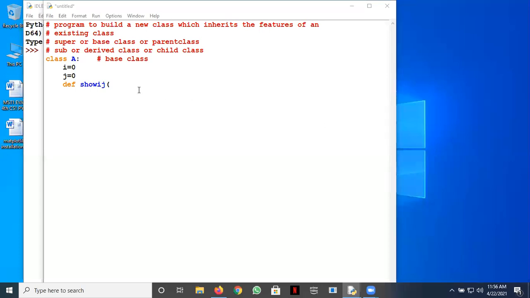Sir. Yes, Anchal, what to write here in this method? See on screen. Sir, self लगेगा. Okay, yeah, self should be the minimum that you should write here. In a method in a class, the first argument should always be self. And Anchal, what is this self? What does it mean?